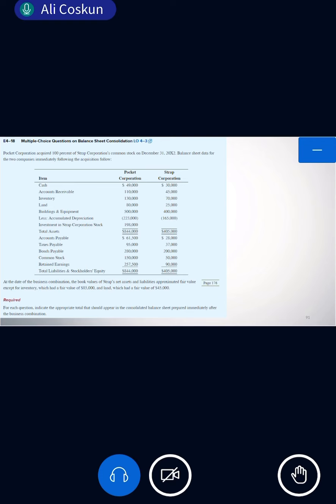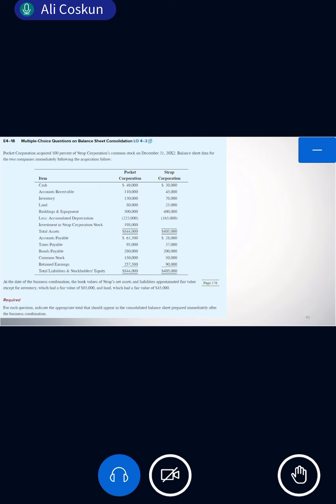What is the 70? Book value. So if the fair value is more, there is an excess. How much? 15,000. How do we get this 15? 85 minus 70. 85 is the fair value of inventory, 70 is the book value of the inventory, so 15 is the difference.